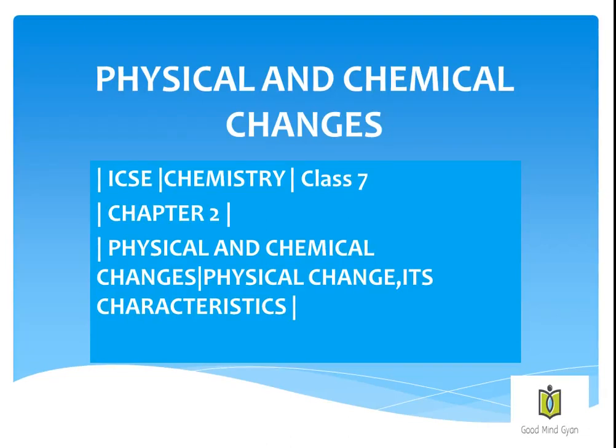Today we are going to cover ICSE Chemistry Class 7 Chapter 2, Physical and Chemical Changes, and here we are going to see the physical changes and its characteristics.